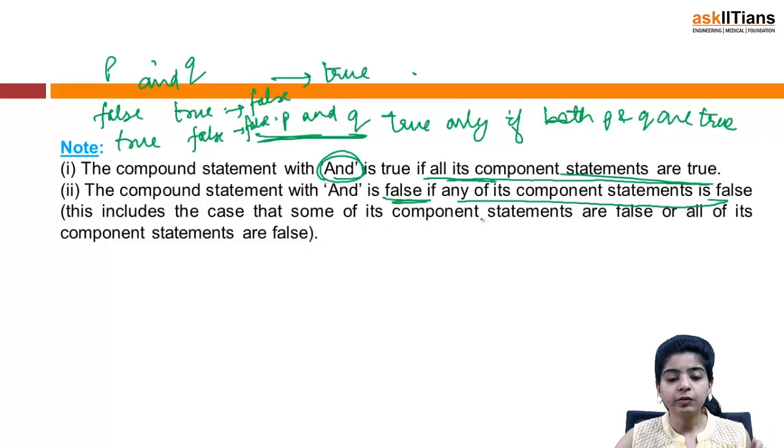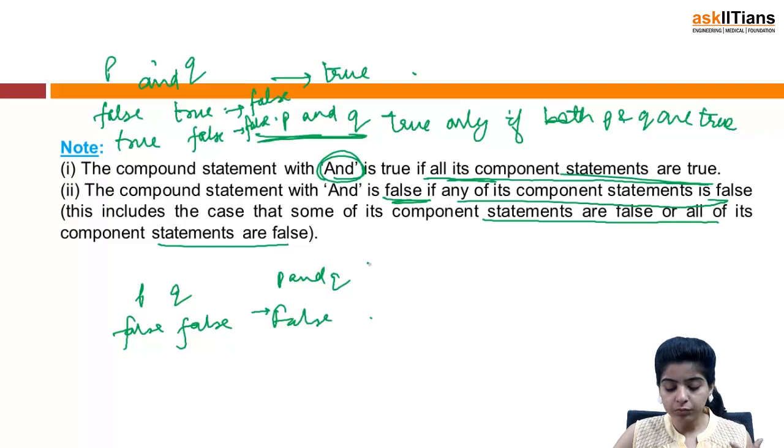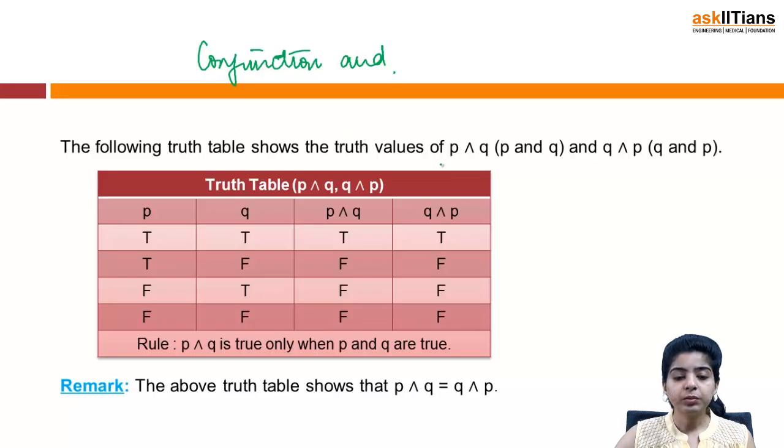This includes the case that some of its component statements are false or all of its component statements are false. If P and Q are both false, the result, P and Q, will be false. So in fact, we will be discussing the truth table for this, and I'm sure you'll be able to understand it quite easily. So here's the truth table for conjunction, right? The following truth table shows the truth values of P and Q.